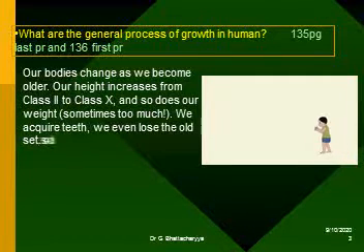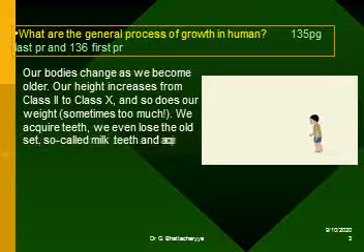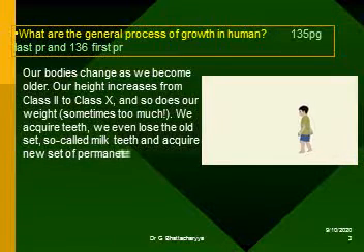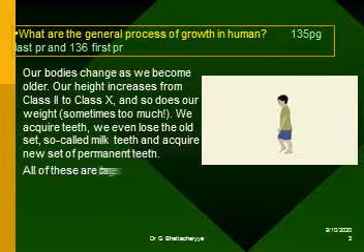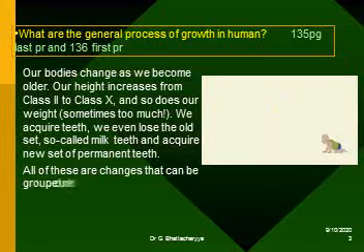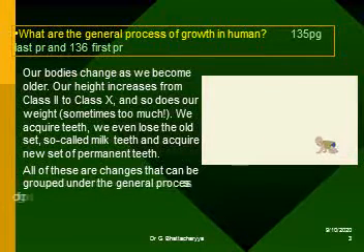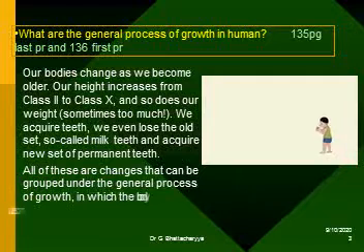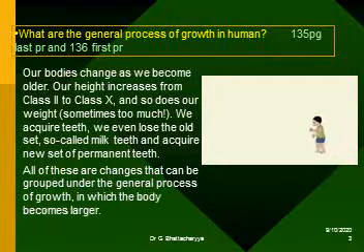We acquire teeth. We even lose the old set, so called milk teeth, and acquire a new set of permanent teeth. All of these are changes that can be grouped under the general process of growth, in which the body becomes larger, bigger.